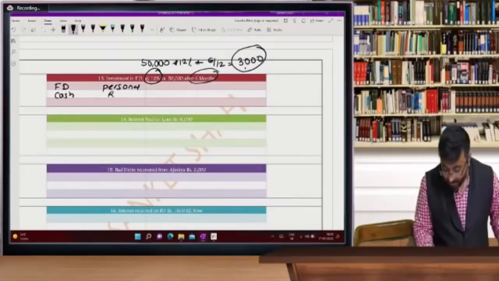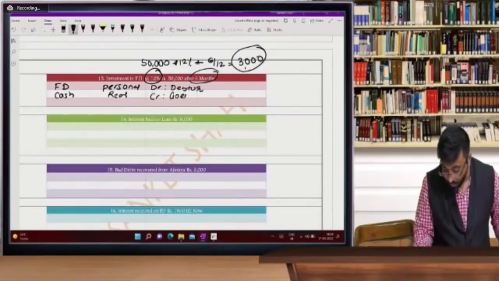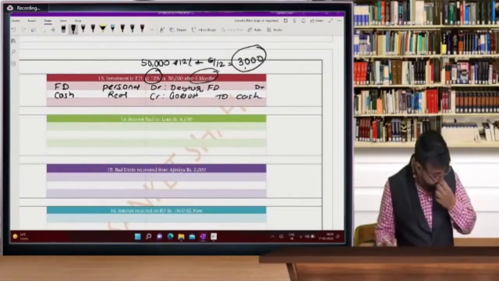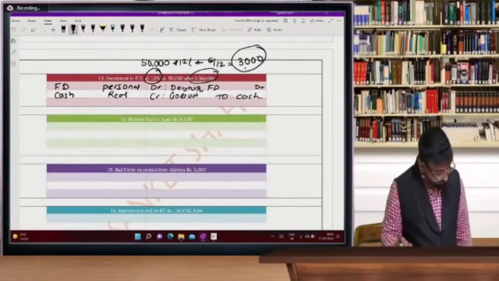Personal and cash is a real account. Debit the debtor, and cash goes out. So the entry will be FD account debit to cash. FD account debit to cash. Okay.